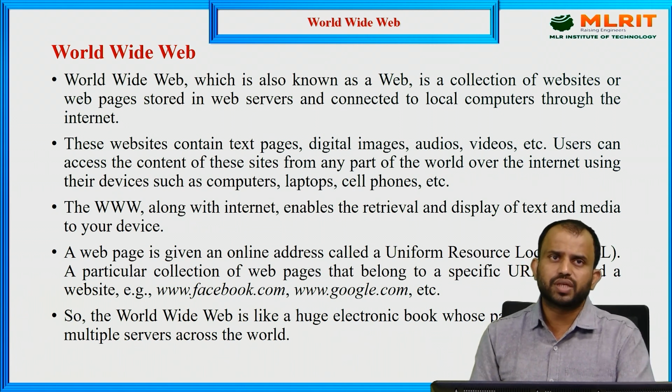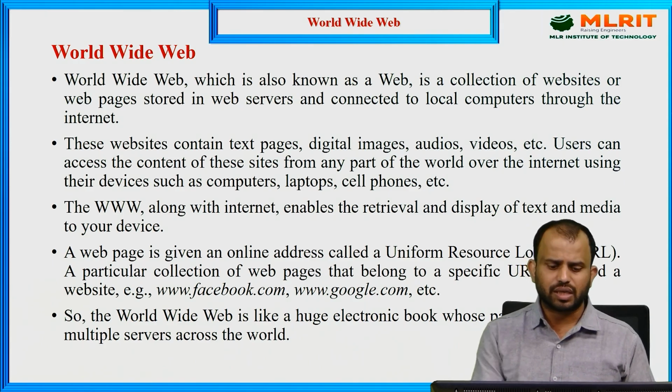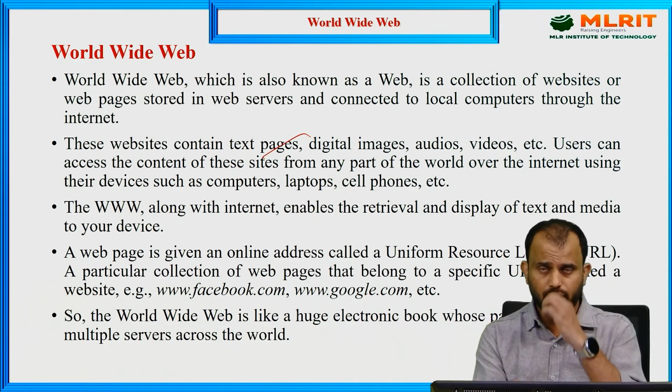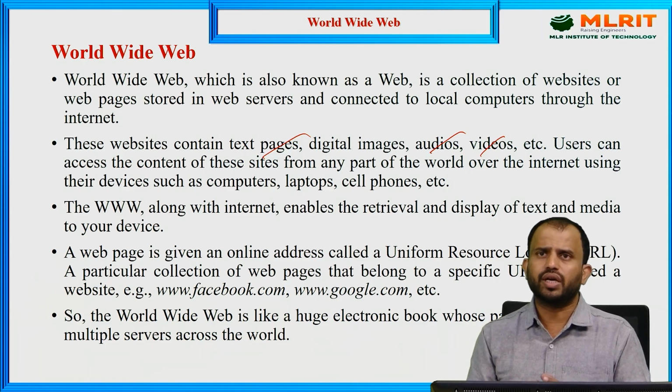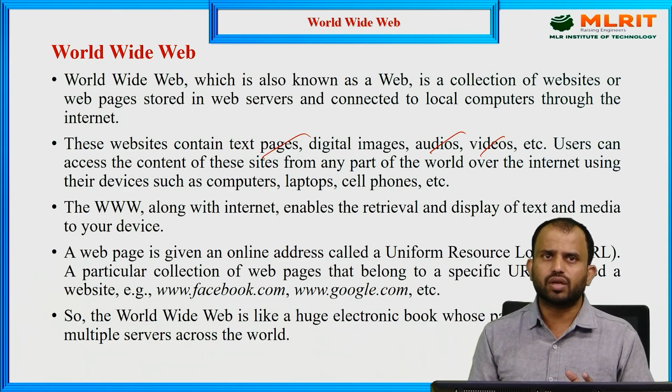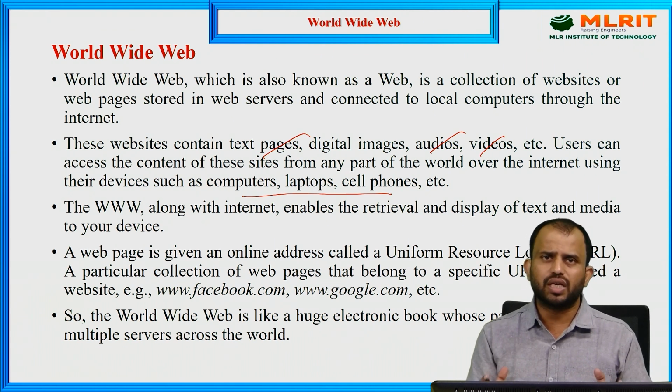The World Wide Web is organized globally. It contains text pages, digital images, audios, videos, and a number of other things, and we can access the content of the sites from any part of the world. It acts as a global connection, a global communication between devices such as computers, laptops, and cell phones. The PDFs we use are also part of what we call the World Wide Web.